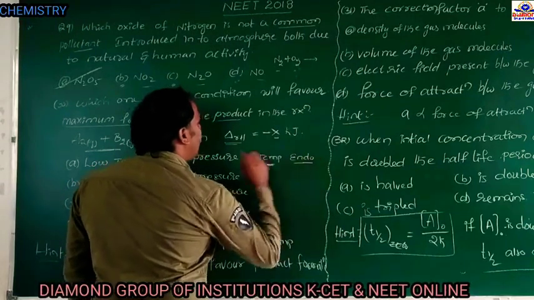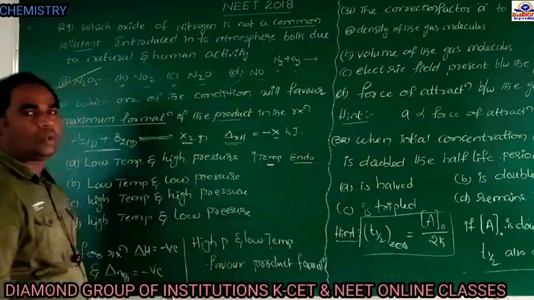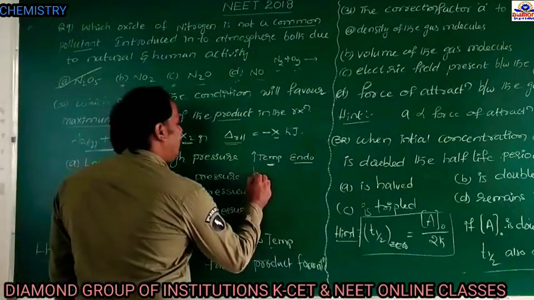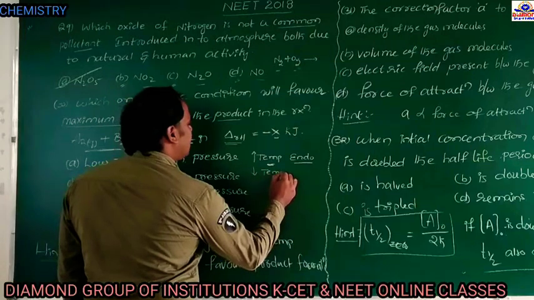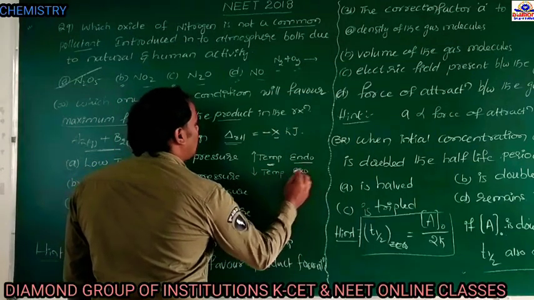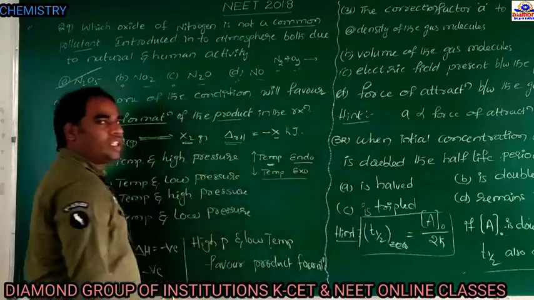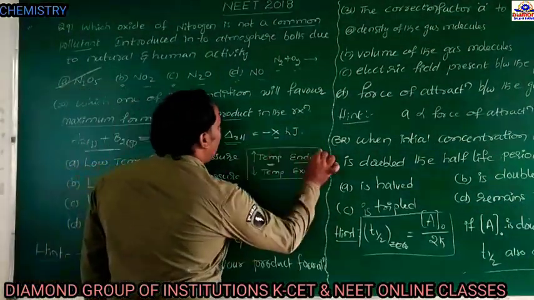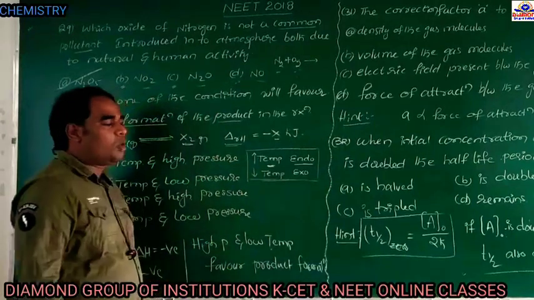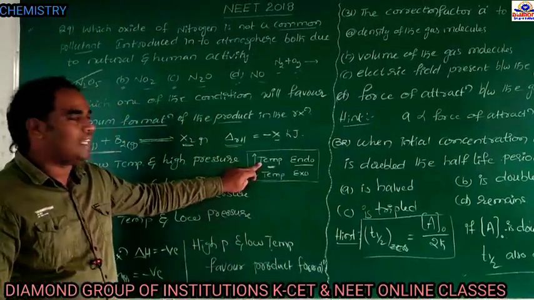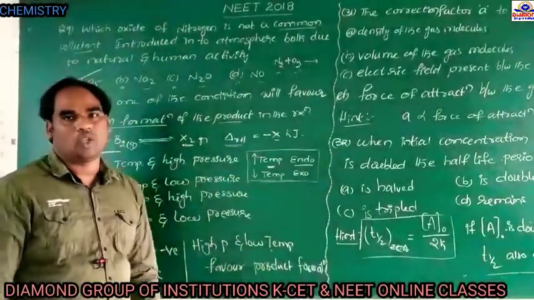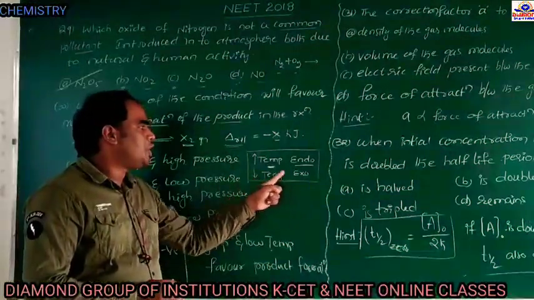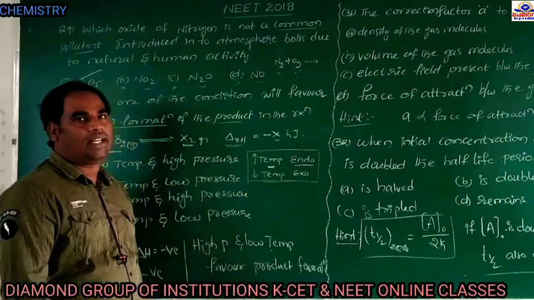According to Le Chatelier principle, high temperature favors the endothermic reaction, and low temperature favors the exothermic reaction. If the temperature is more, the reaction is shifted towards the endothermic direction. If the temperature is low, the reaction is shifted towards the exothermic direction.